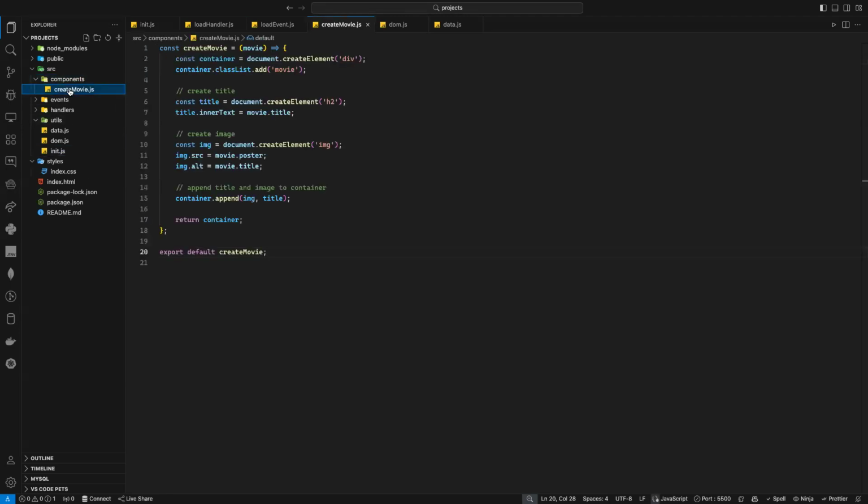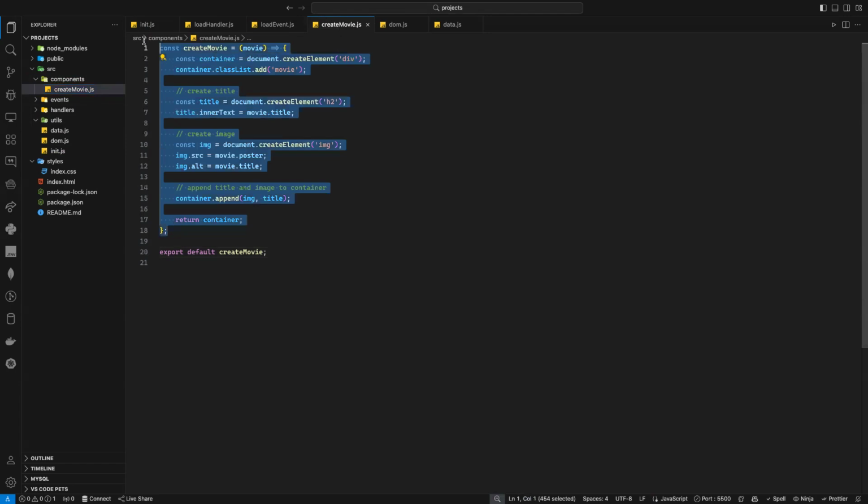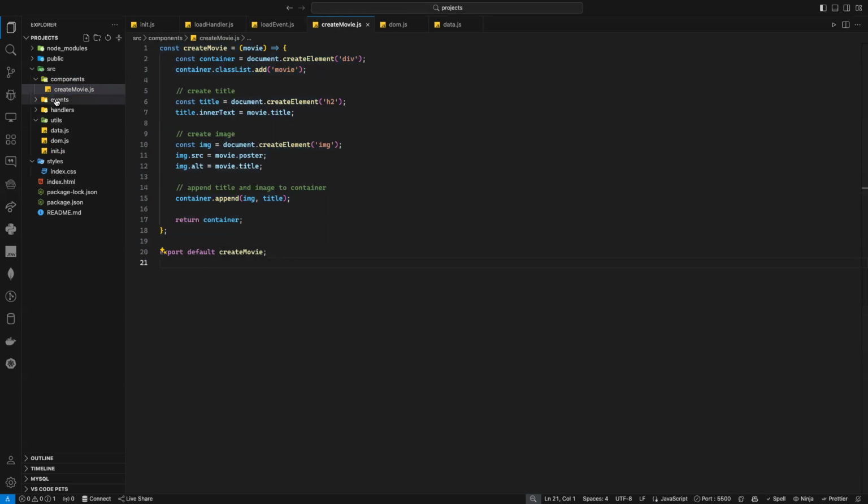So again, here I have my component function. This is a function declaration. I'm just telling JavaScript, okay, my function will take a movie, it will be an object, and then I'm creating this stuff, then returning me the DOM element. I'm exporting my function. Whenever I need it, I can use it.